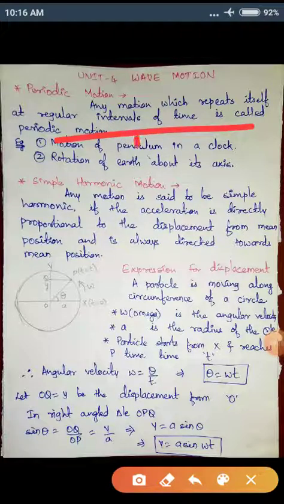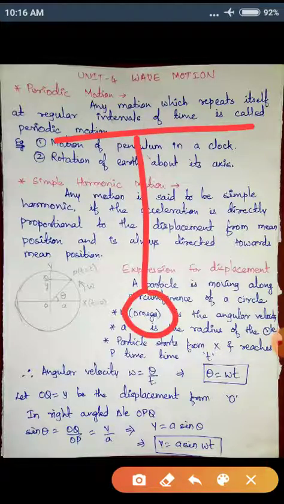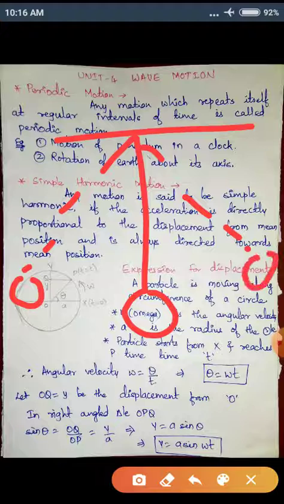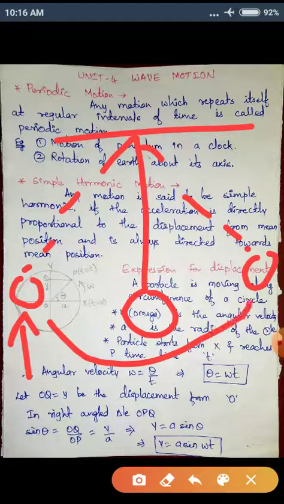The pendulum is fixed here. So what happens when we oscillate this pendulum? This pendulum undergoes oscillations in both the directions. So at one point the pendulum will be here. It moves in this direction and reaches this point. Correct? It starts from one end, goes to other end, and again it repeats the motion.